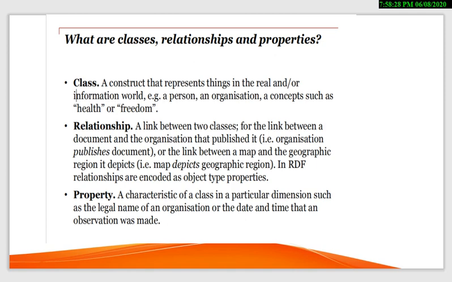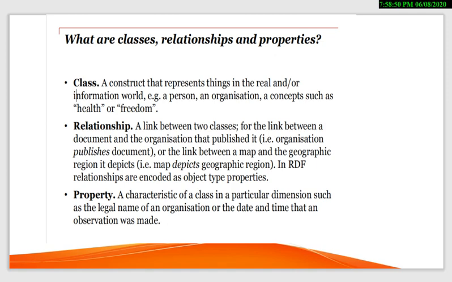Here organization is the subject, document is the object, and publishes is the predicate. Simply, organization is a class, document again is a class, and publishes is the relationship connecting two different classes.